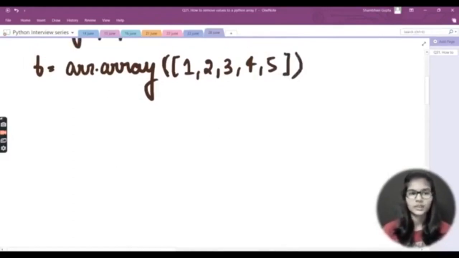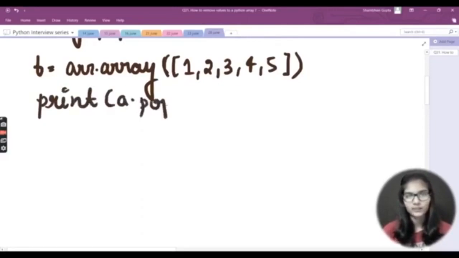It is done. So, arrays, arr dot array 1, 2, 3, 4, 5. These are the values which I have actually given here, right? Now, basically, first of all, I'll be using my pop function. So, I'll just write here print and I'll just write a dot pop.